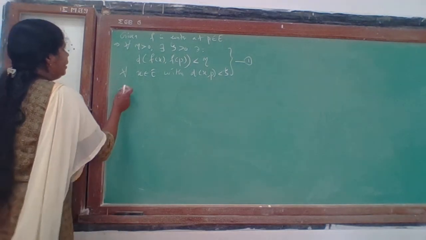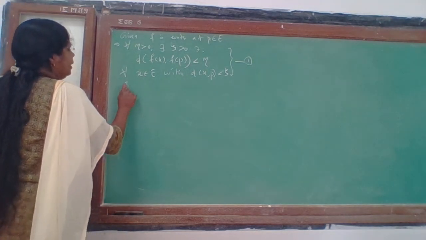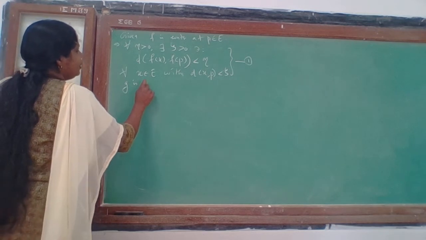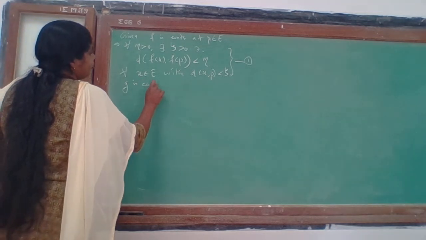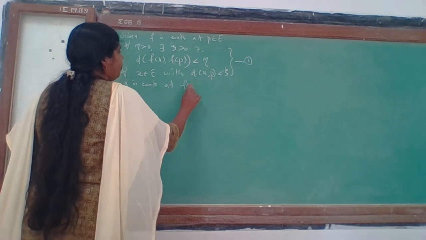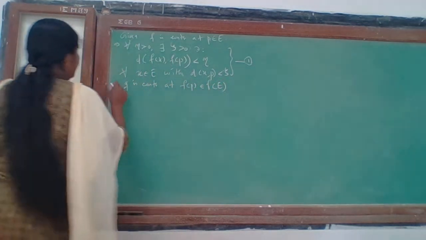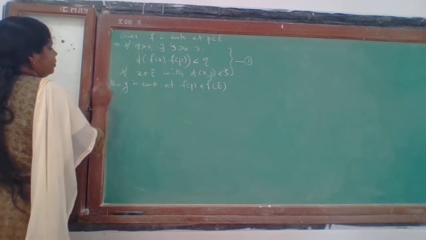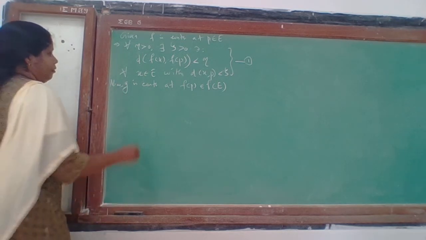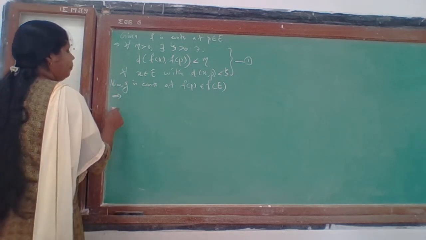Now another one is g is also continuous at f of p. It's a point in f of E. g is continuous at f of p, and this implies what?